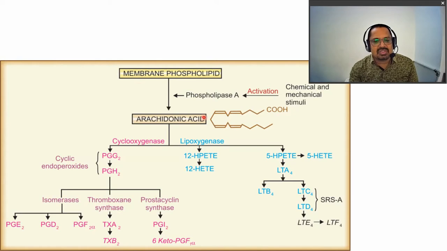The membrane phospholipids are converted to arachidonic acid by phospholipase A, activated by mechanical or chemical stimulation. Arachidonic acid, through the cyclooxygenase pathway, is converted to various prostaglandins and thromboxanes, whereas through the lipoxygenase pathway it is converted into leukotrienes. So arachidonic acid is the main precursor for the synthesis of prostaglandin, thromboxane and leukotriene by these two different pathways, the cyclooxygenase pathway and the lipoxygenase pathway.